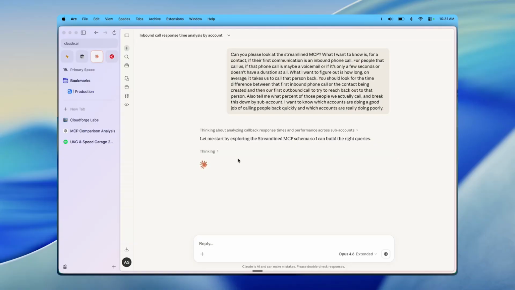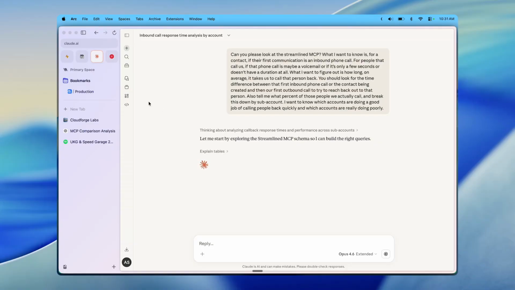I want to know which accounts are doing a good job of calling people back and quickly, and which accounts are really doing poorly. This is something you would never be able to do against the HighLevel MCP, because this requires complex joins. Of course, you heard me explain how this actually works, and so it is very complicated. So it's going to have to build complex queries to run this. So let's see what it does.